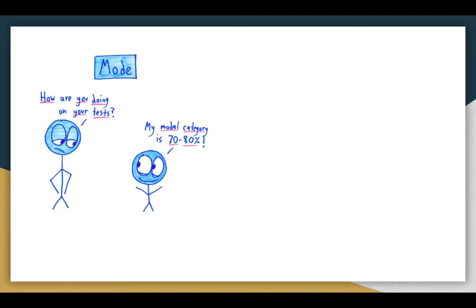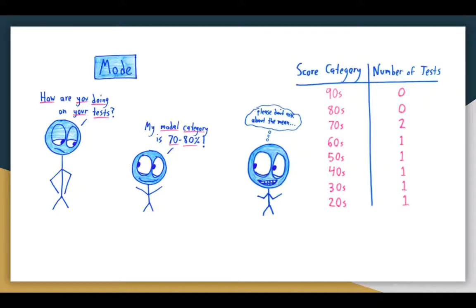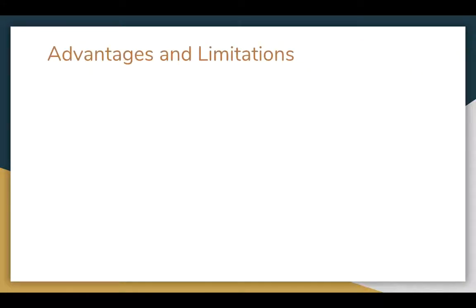So here's a mode, and it talks about modal interval. My modal category is 70 to 80. It's got two tests, 70 to 80, again from mathbaddrawings.com. Then all the others are below that.